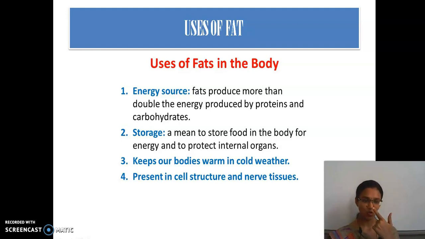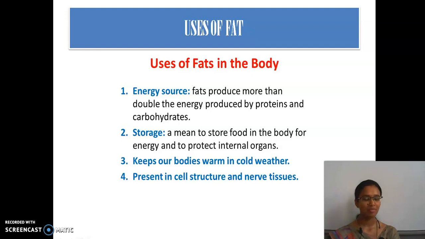Eyes, nose, mouth, ears are the external organs. The organs present inside our body are called internal organs. Name some internal organs. Yes, good. They are heart, kidney, brain, etc. Fats help in protecting the internal organs.